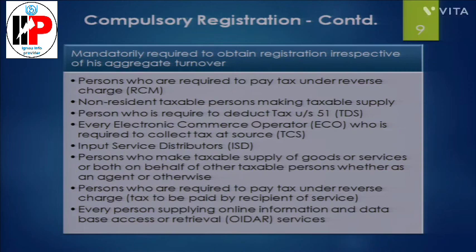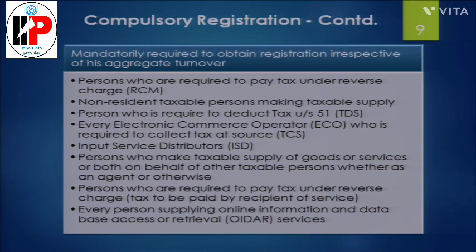Another category is a person who is required to deduct TDS under section 51 of the GST Act. Every e-commerce operator who is required to collect tax at source. Input service distributors are the persons who distribute input tax to the branches. They are also required to take mandatory registration. There is no threshold limit.